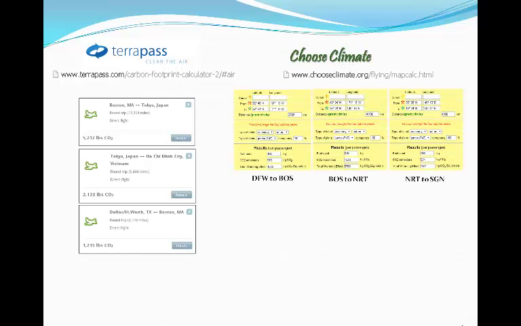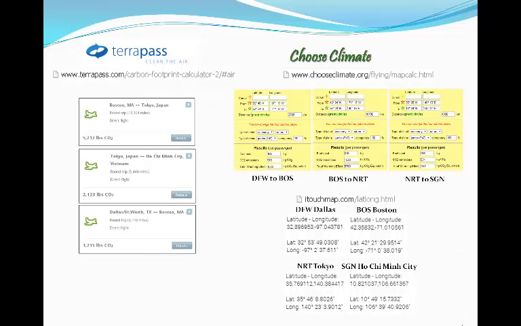TerraPass and Choose Climate are 2 calculators that had lots of detail. ChooseClimate.org even required the input of latitude and longitude of the locations for the travel. But the calculation stood out as very high or low as compared to the other calculators. I found it interesting that just as our professor had alluded, the .com site was very low, while the .org site was very high in its calculation.